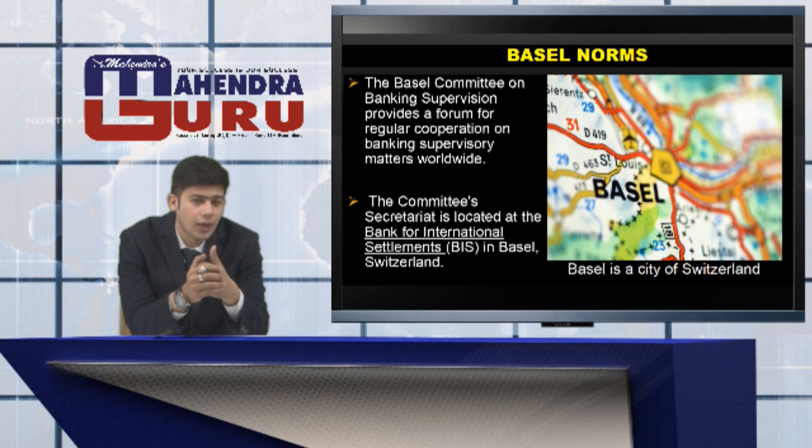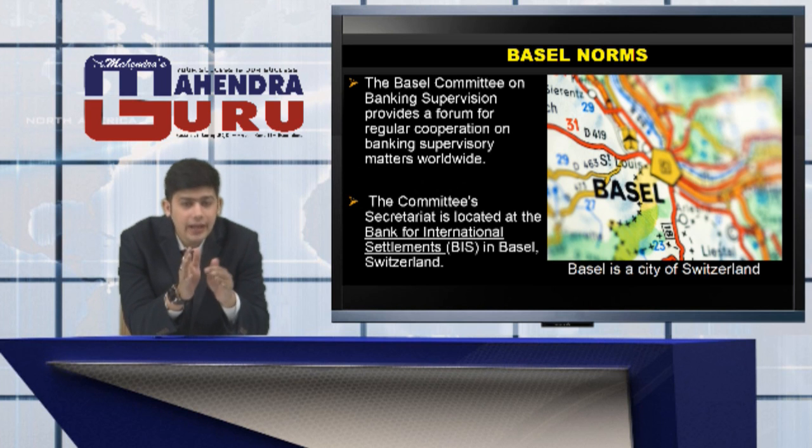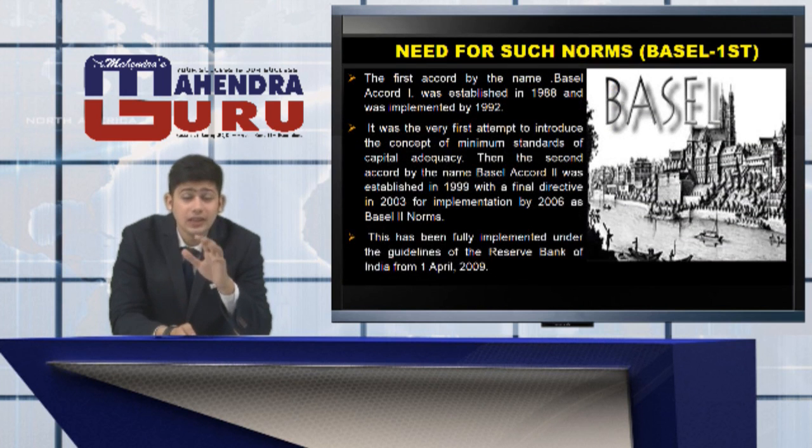Recently, our Honorable RBI Governor was appointed as the Vice Chairman of BIS. So keep in mind what a BCBS is, that is Basel Committee on Banking Supervision, and then we have the headquarters or sister concern, that is BIS, Bank for International Settlements. Also keep in mind that Stephen Ingves is the chairman of BCBS, but we have a different chairman or president for BIS. So let's move forward and discuss the Basel norms.